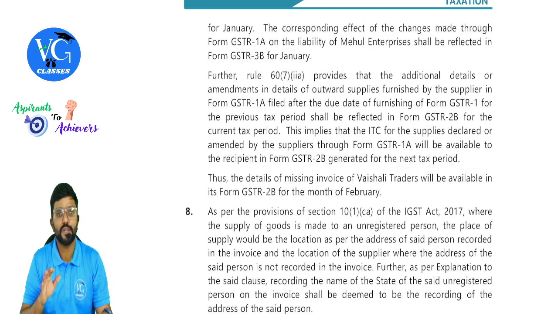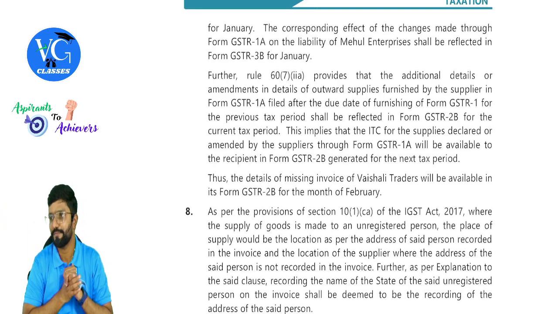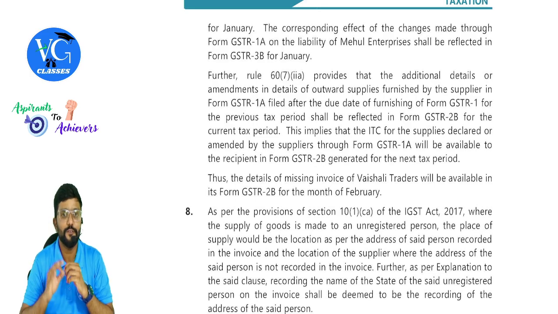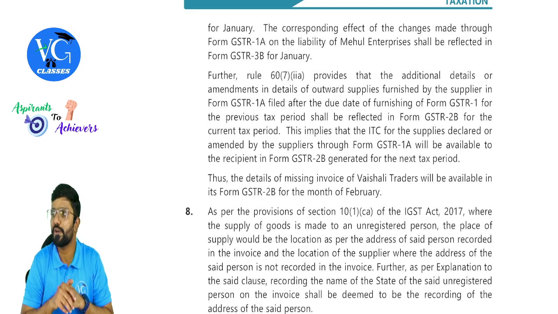Clear? That means not for January. Will it appear in February? No, next month. Okay, and please be careful, 2B will reflect only once in a month. Only once in a month, which is on 14th. So if you amend on or after that, then will it reflect in the same month? No, only in the next month.